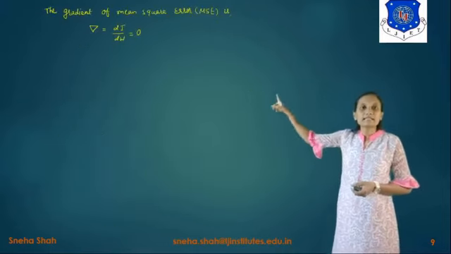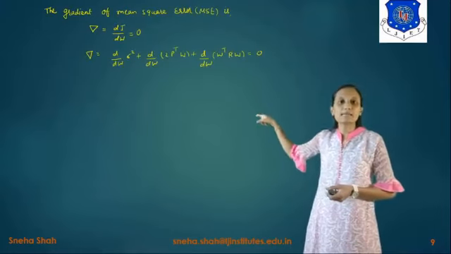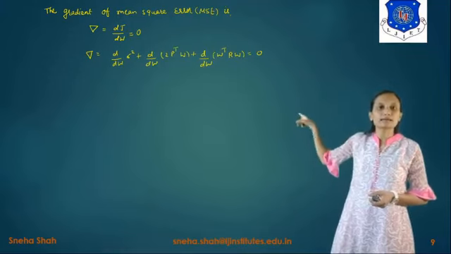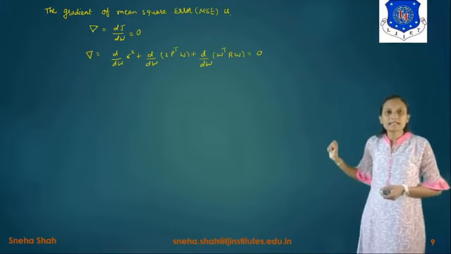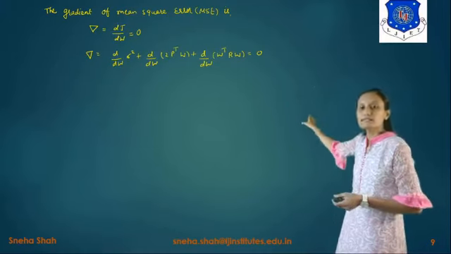So if I find the value of dJ by dw, its value is del equals d by dw of sigma square plus d by dw of 2p raised to t w plus d by dw of w raised to t R w, and its value equals 0.